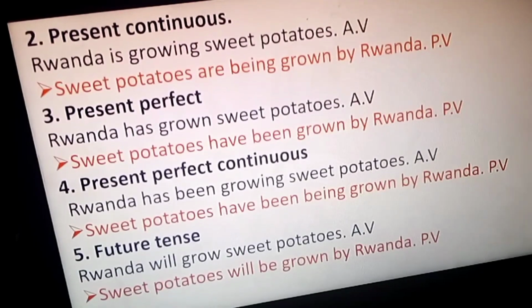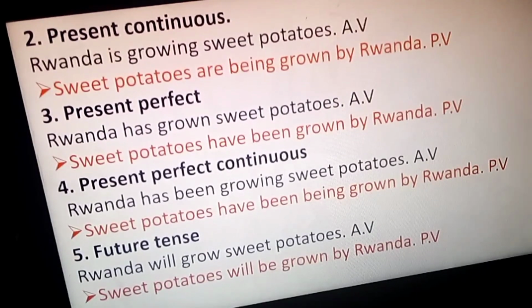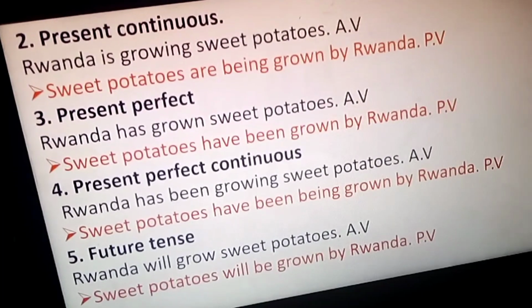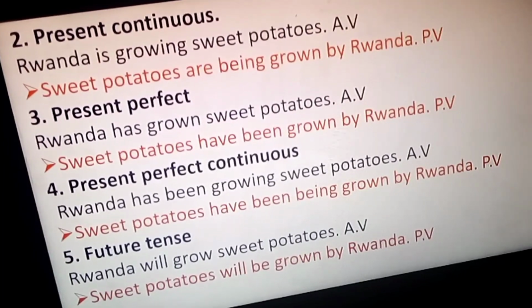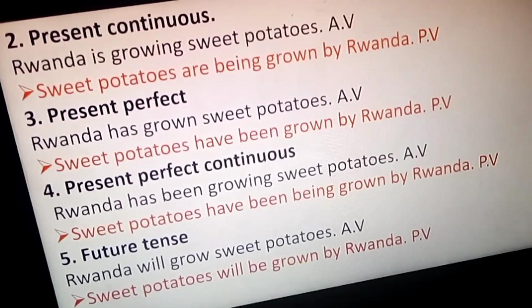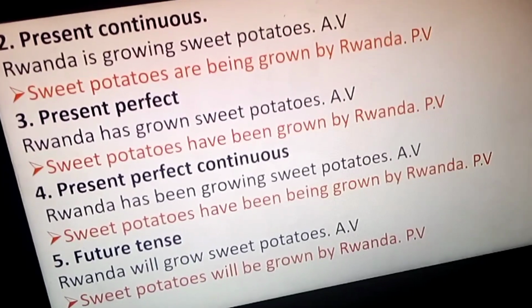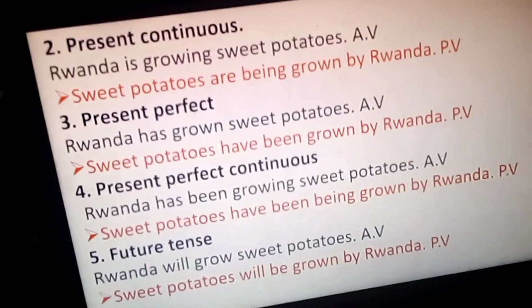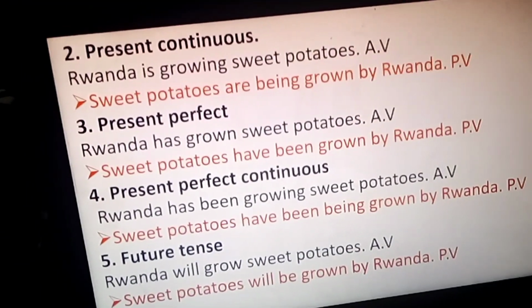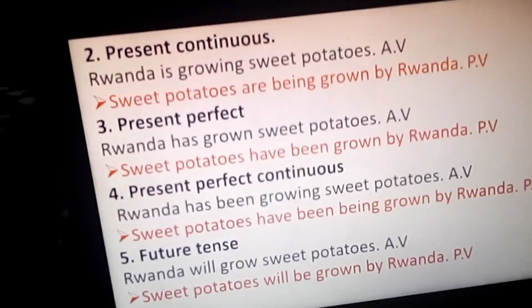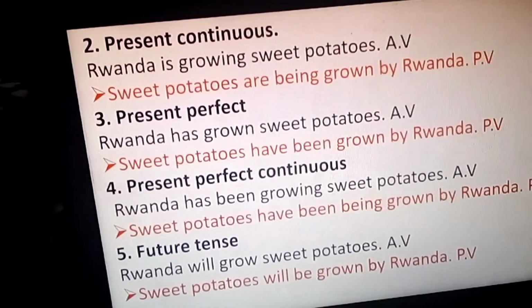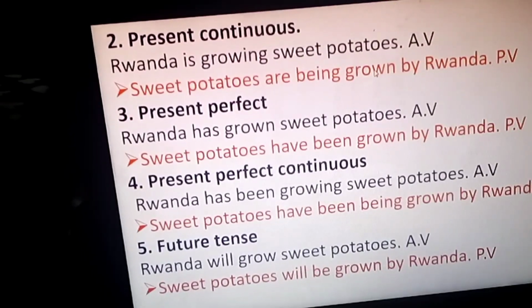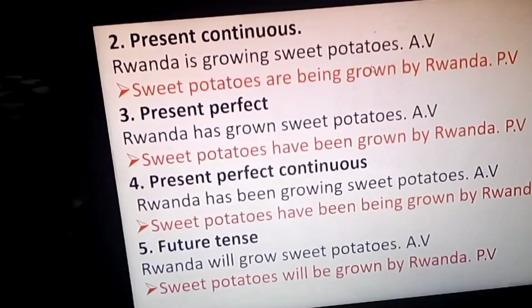Sweet potatoes, as a subject, are being grown by Rwanda. Just because we have present continuous, immediately we bring an auxiliary verb to be into present continuous, then we add the past participle of the verb grow, which is grown.